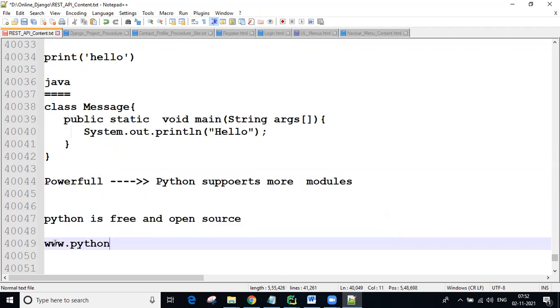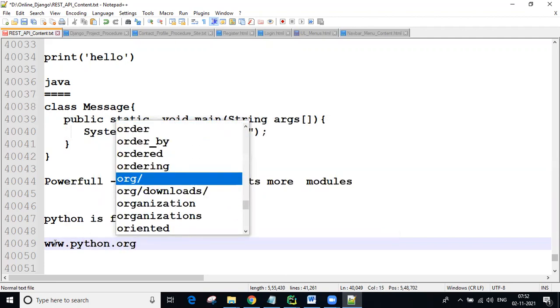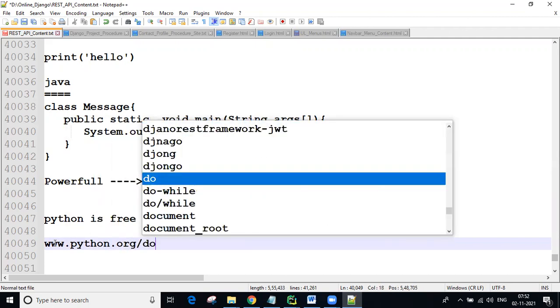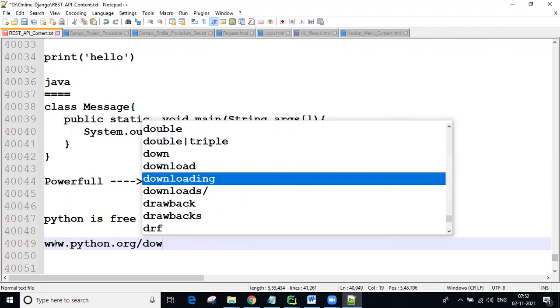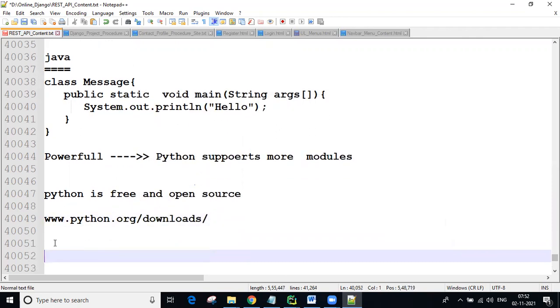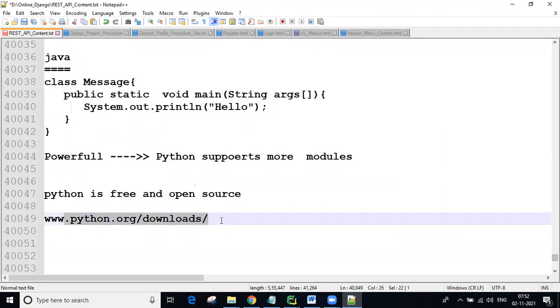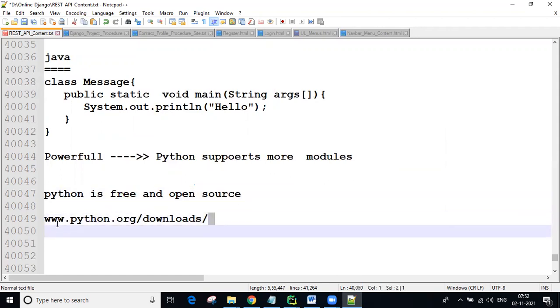www.python.org is the site. In this we have the downloads, so from this site we can download and install it free of cost, guys. Later we can develop the applications.